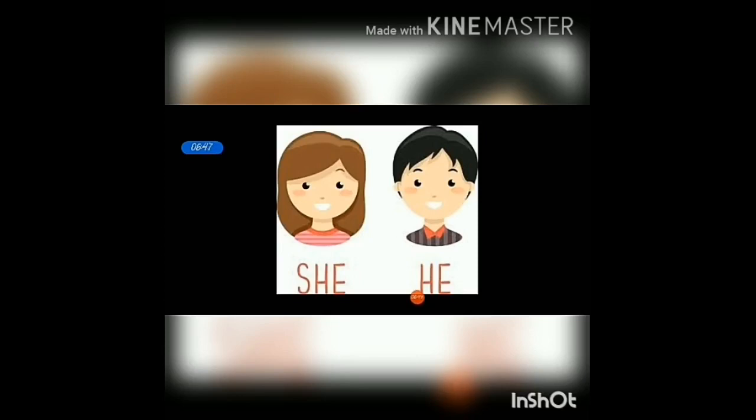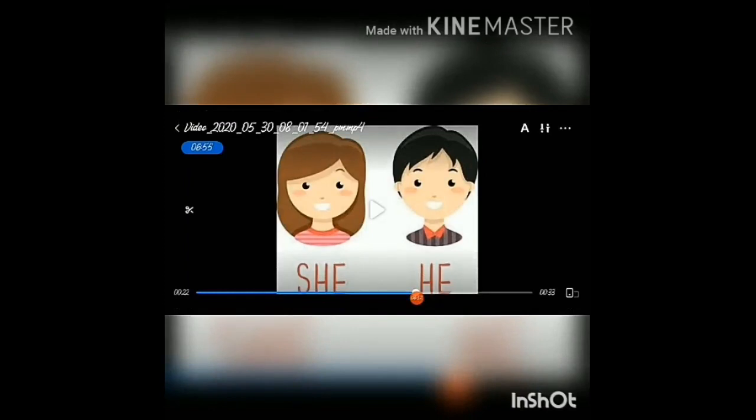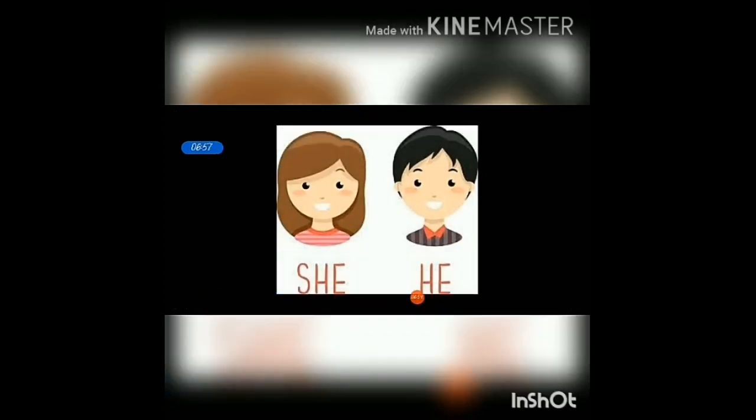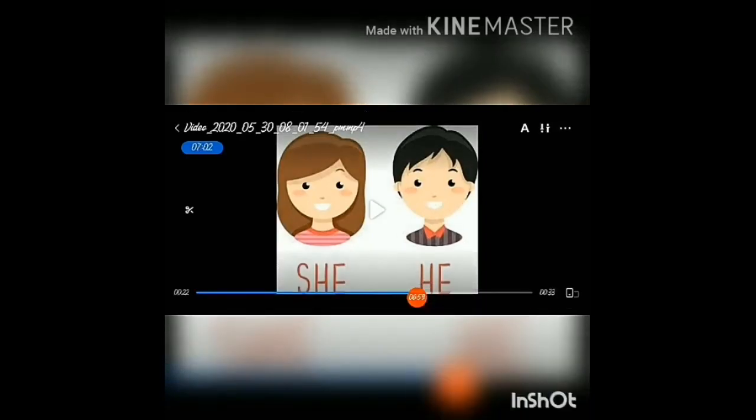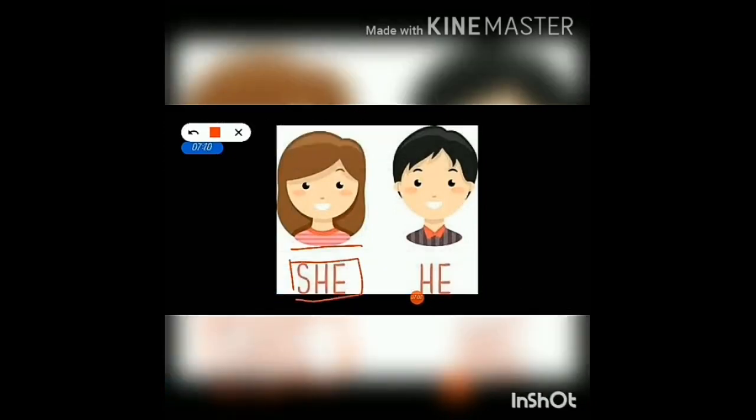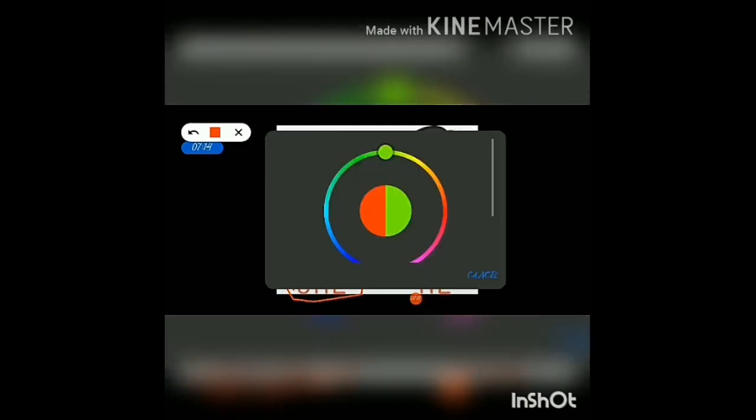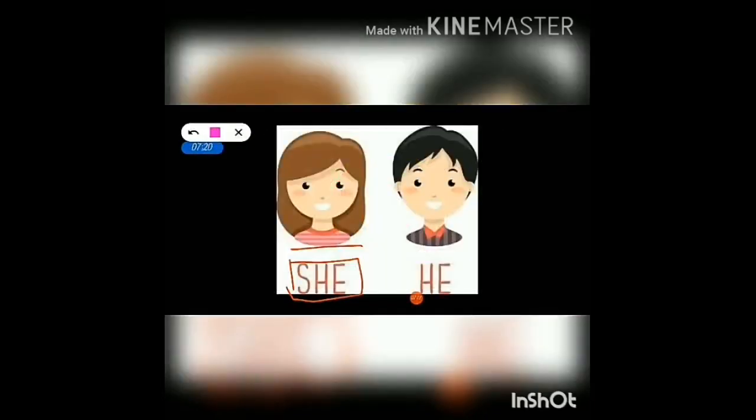I already said where we have to use she. Yes, where we talk about a girl or woman, at that time we will use the pronoun she. When we talk about a boy or a man, at that time we will use he.